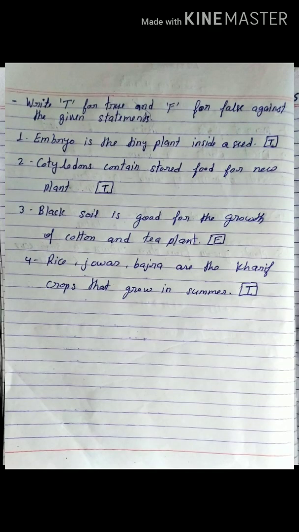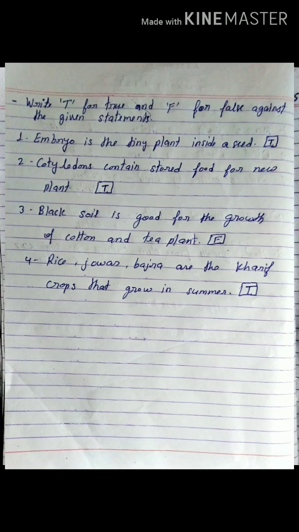Now next exercise is true and false. Write T for true and F for false against the given statement. Here four statements are given. You have to decide which statement is wrong and which statement is true. So read carefully and then answer. Here now I am solving.